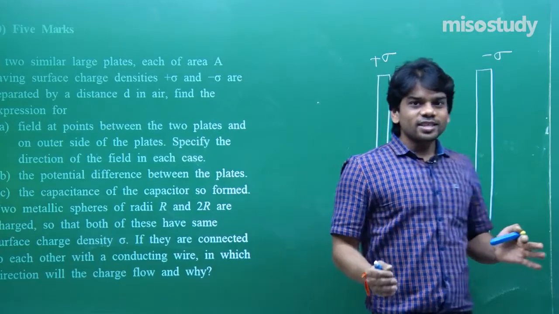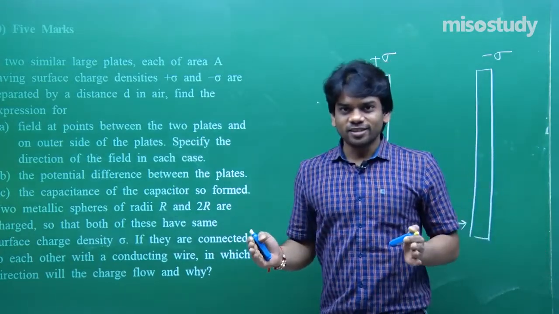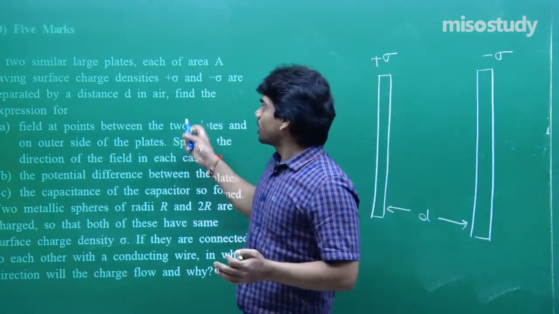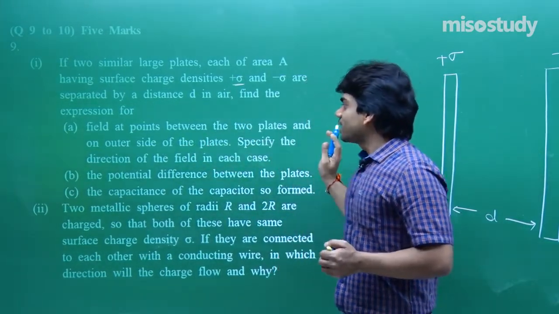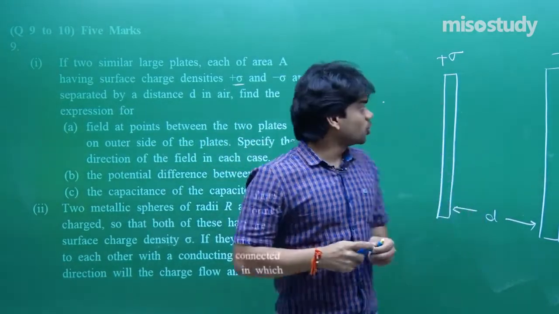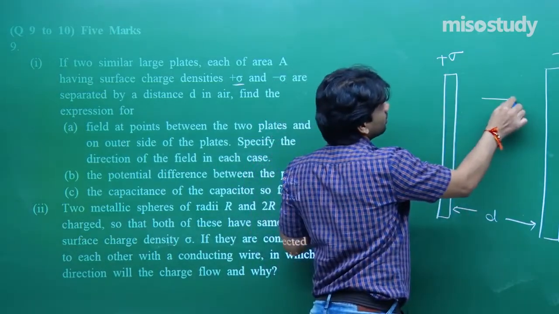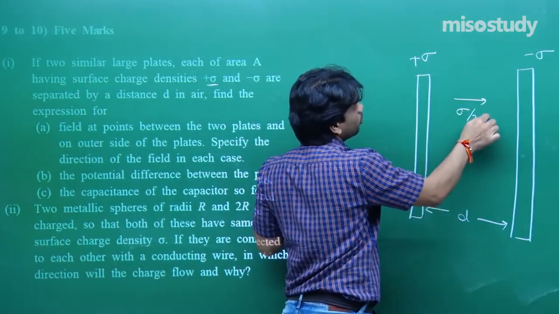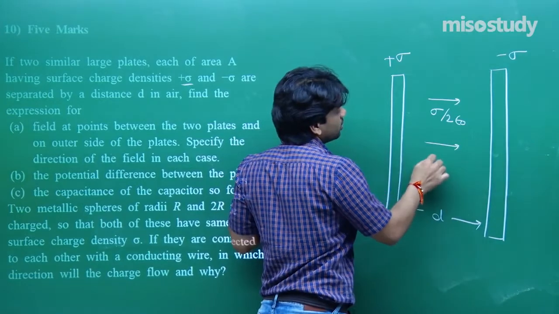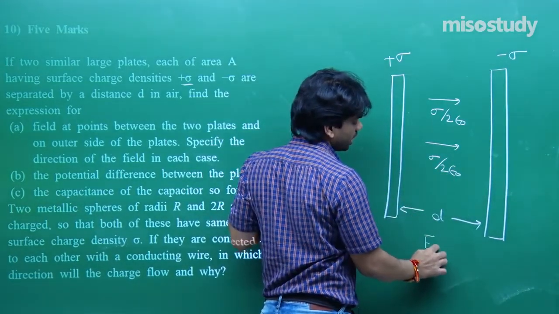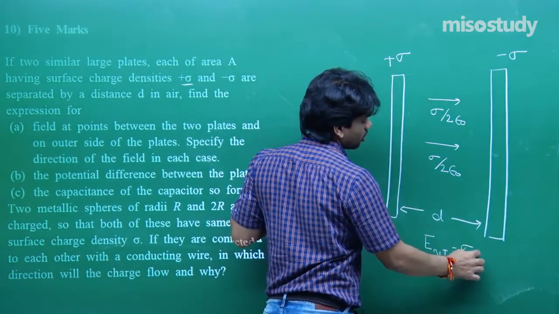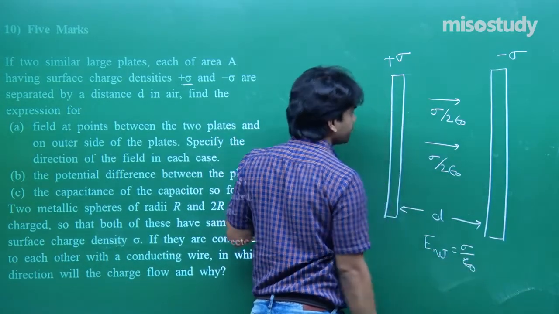First of all, let us say the field due to one plate will be sigma upon 2 epsilon naught. Field at points between the two plates and on the outer side of the plates. Between the two plates, due to this one, sigma upon 2 epsilon naught, due to this one, sigma upon 2 epsilon naught. So the total field E net comes out to be sigma upon epsilon naught.